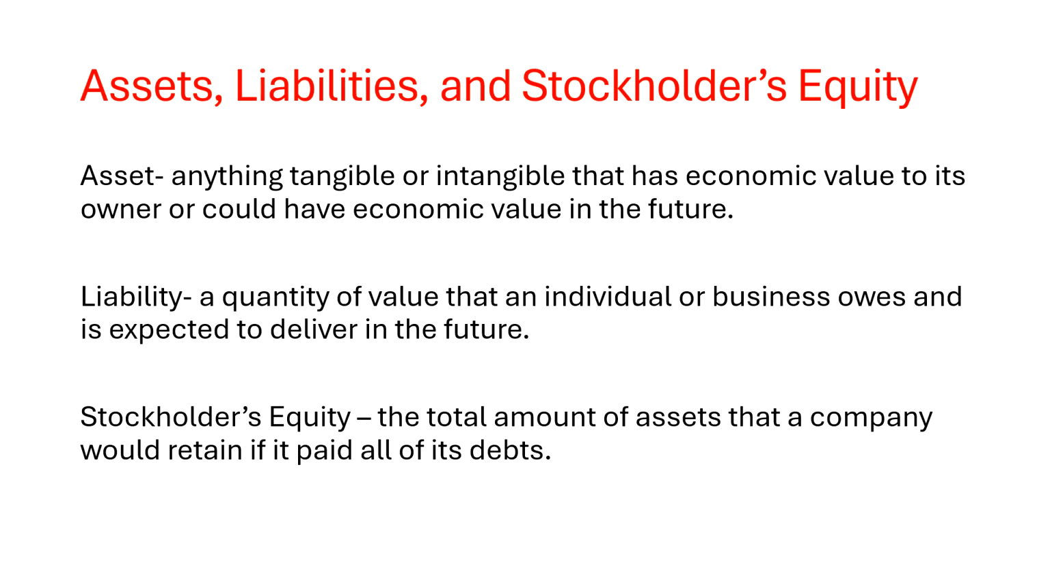An asset is anything tangible or intangible that has economic value to its owner or can have economic value in the future. Examples of assets are current cash, inventory, receivables, machinery, or buildings. A liability is a quantity of value that an individual or business owes and is expected to deliver in the future. Examples of liabilities are accounts payable, salary wages payable, notes payable, bonds payable, loans, and unearned revenue.